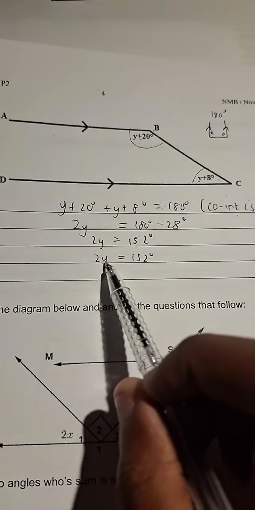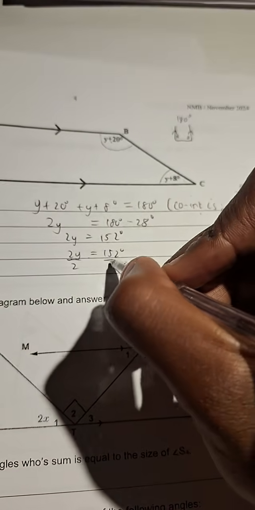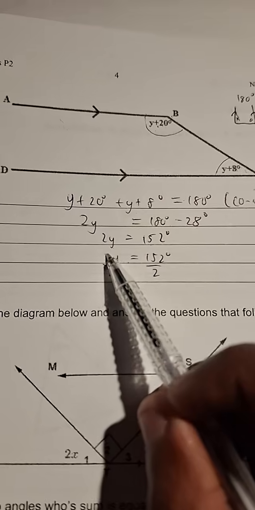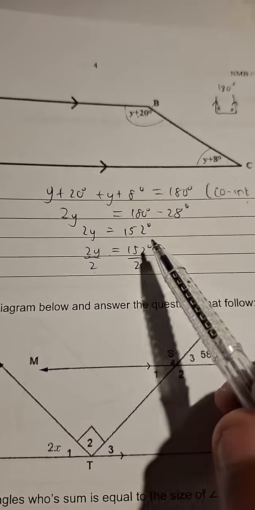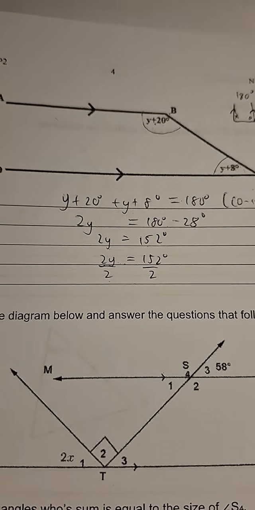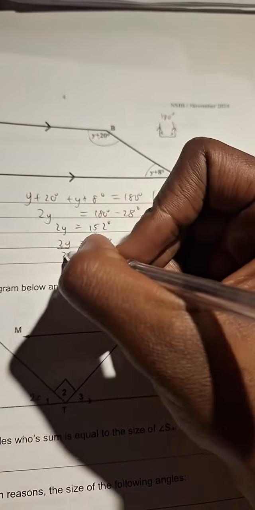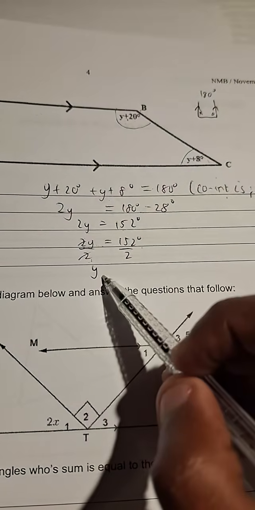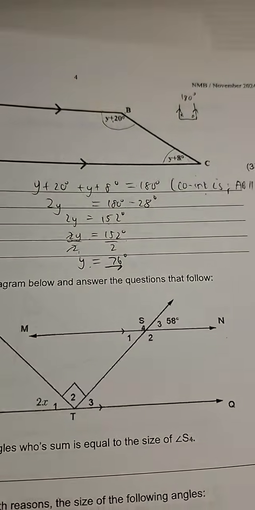Then here, the 2y and the 152 degrees. To find the value of y, 2 is multiplied to y. So what do we do? We divide both sides by the coefficient. 2 is the coefficient of y, so we divide by it. We divide by 2, not by 2y. We divide by 2 both sides. Then the 2 and the 2 cancel. In other words, 2 divided by 2 gives us 1, and then the y is there. So then y is equal to what? 76 degrees. It's as simple as that.